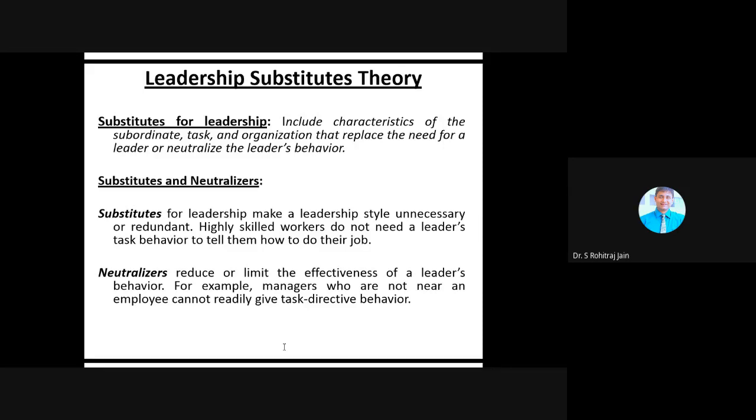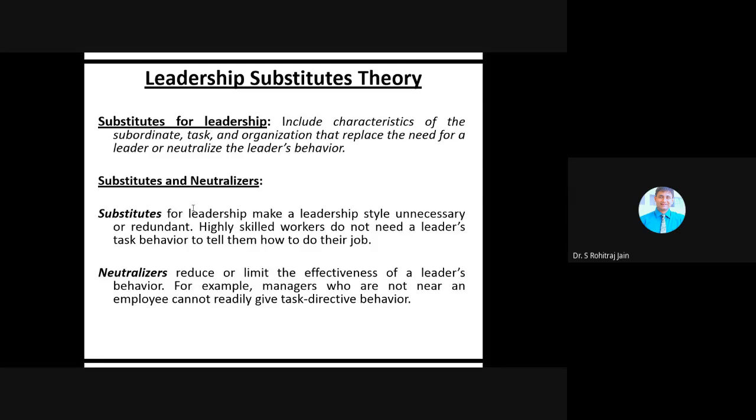So, substitutes for leadership, please see here, which include characteristics of the subordinate, task, and organization that replace the need for a leader or neutralize the leader's behavior. Then we have substitutes and neutralizers. Substitutes for leadership make a leadership style unnecessary or redundant.